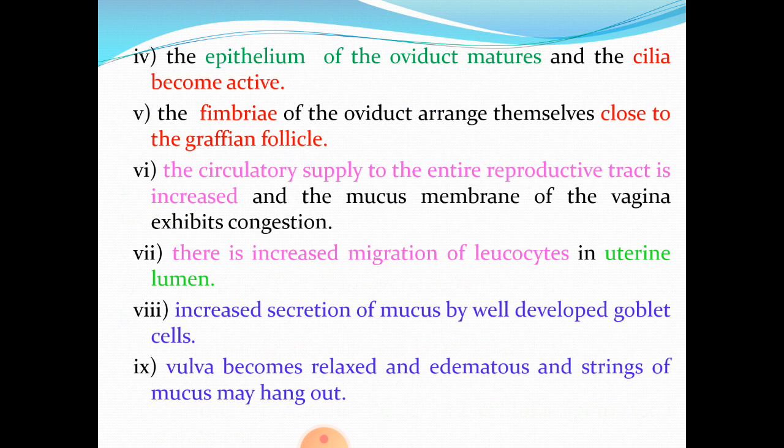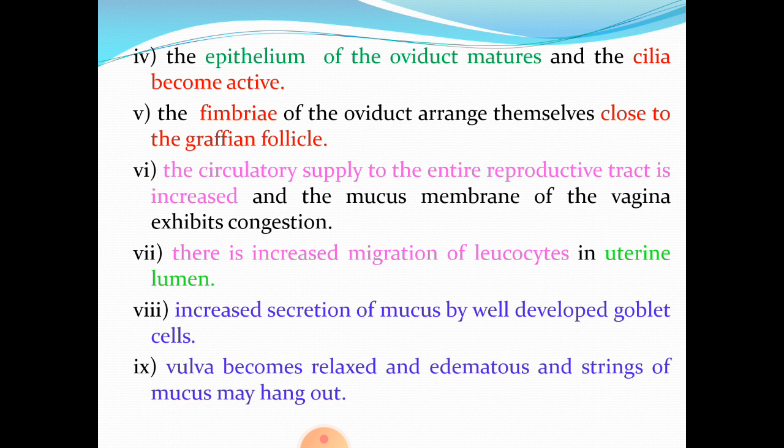The fimbriae, the finger-shaped projections in the anterior part of the oviduct, arrange themselves very close to the Graafian follicle in the anticipation of collection of the released ovum. Please note that the ovum is not released directly into the fallopian tube, instead into the abdominal cavity, and the ovum released is picked up by these fimbriae.